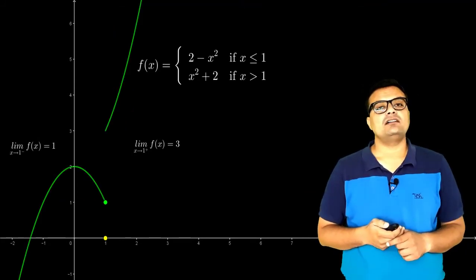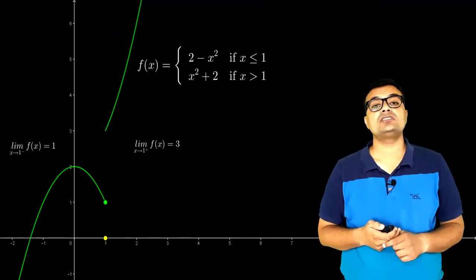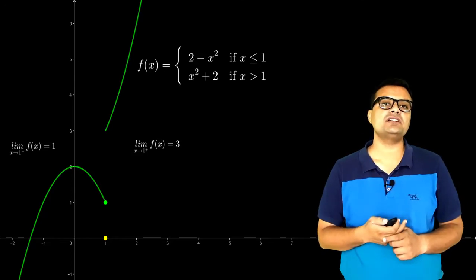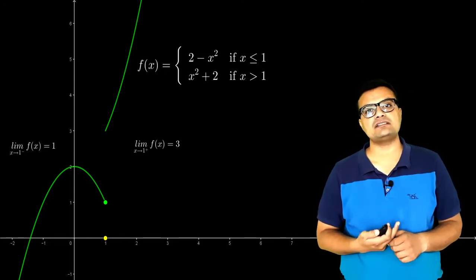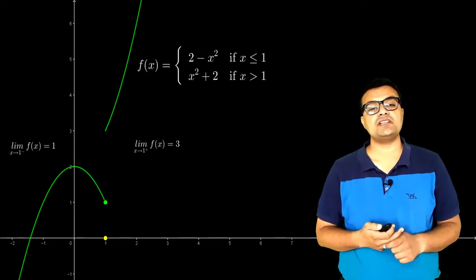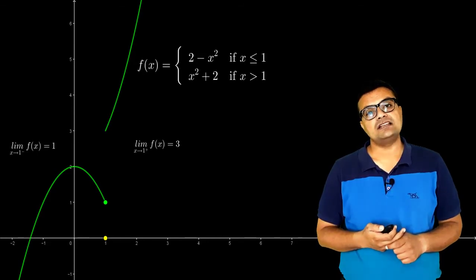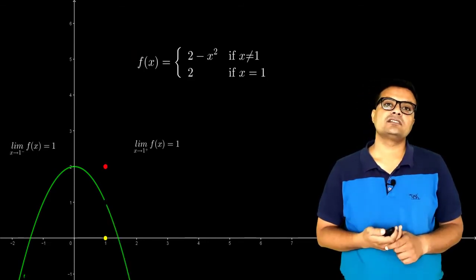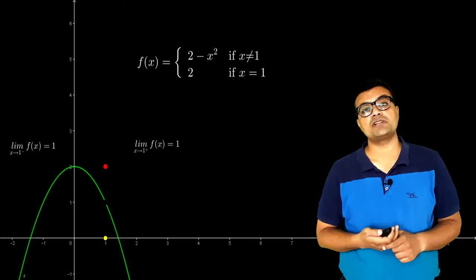Finally, I will take the case where all three are existing. Left-handed limit is existing, right-handed limit is existing, but still the value of the function and the value of limits are not matching. So that means it is still discontinuity. And this is the final case, jump discontinuity.